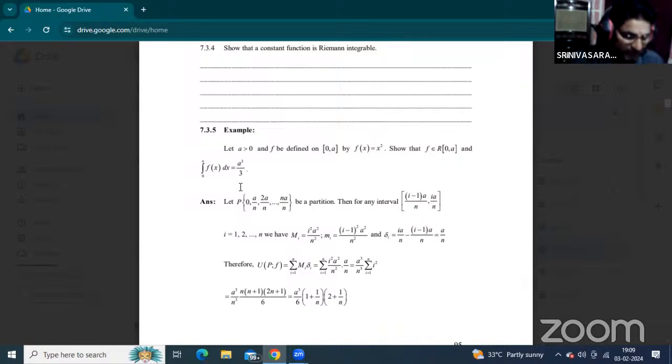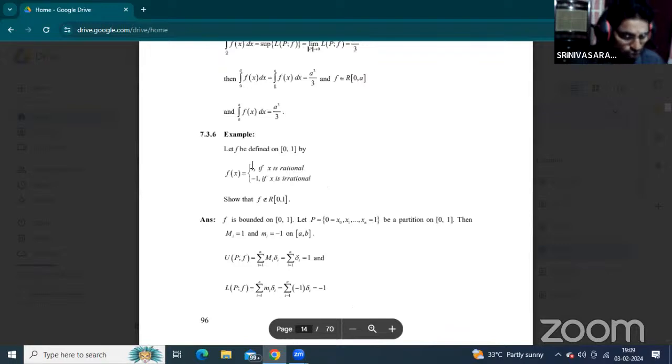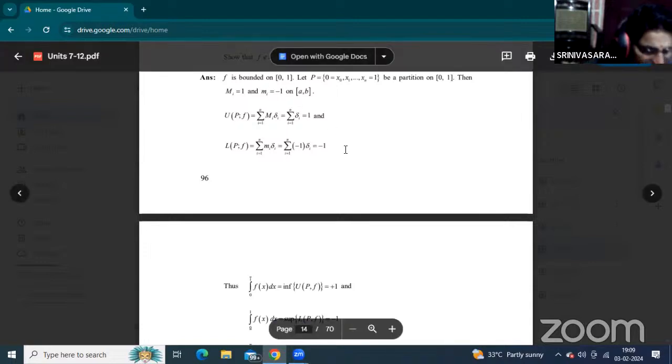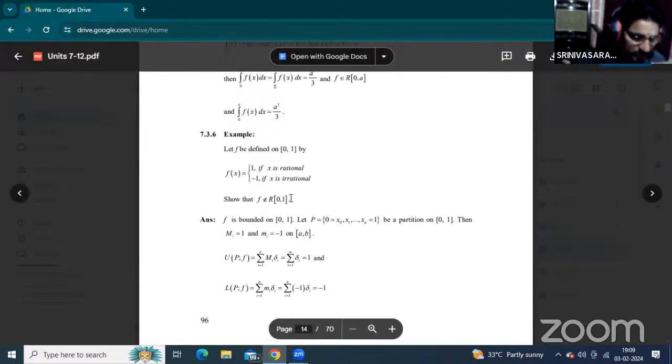This problem is also very important, 7.3.5. Please note down. So please give any suitable example. F is Riemann integrable on interval 0, 1. So one is the rational and irrational. That function F is not Riemann integrable on closed interval 0, 1.